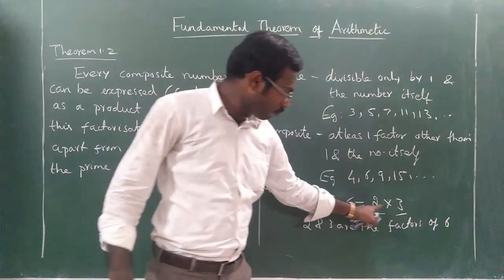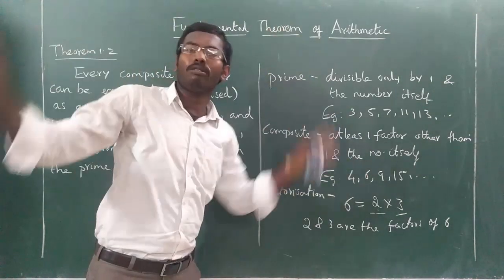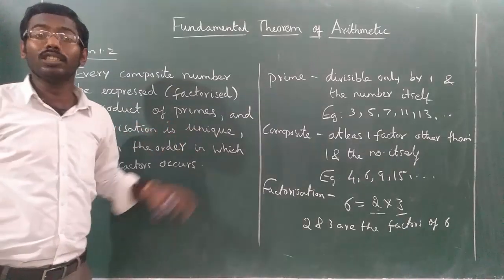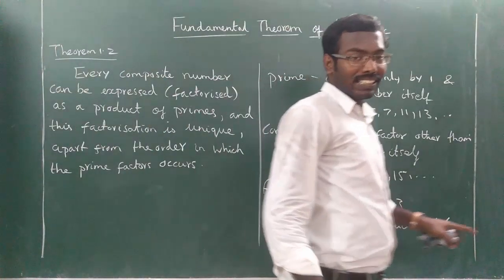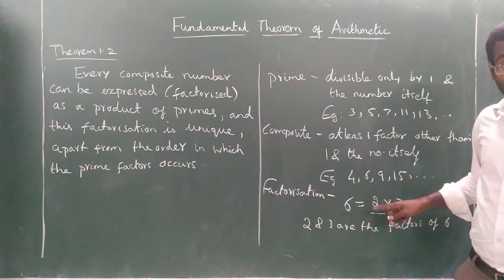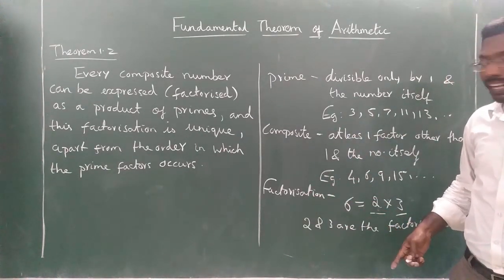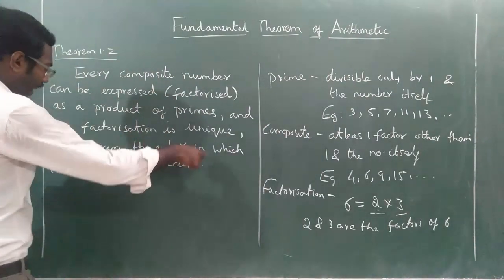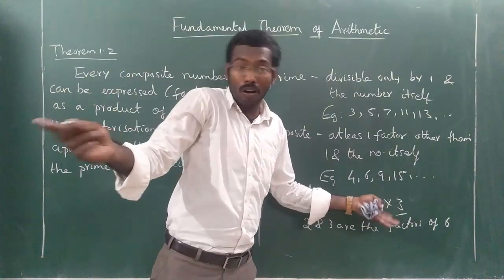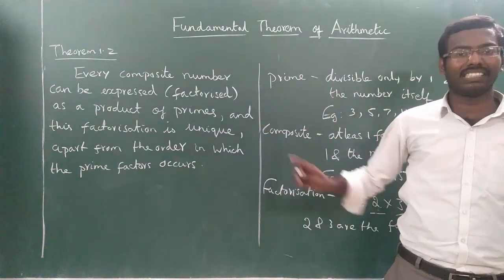So here now this is a product of 2 prime numbers. Similarly, not only 6, any composite number can be expressed as a product of primes, and this factorization is unique. Unique means if you factorize 6, it will always have 2 into 3. You may have 3 into 2. It will always have 2 and 3 only. That is why it is written apart from the order in which the prime factors occur. Instead of writing 2 into 3, you may write 3 into 2. No problem, the order may change, but always you will have 2 and 3 only for 6.